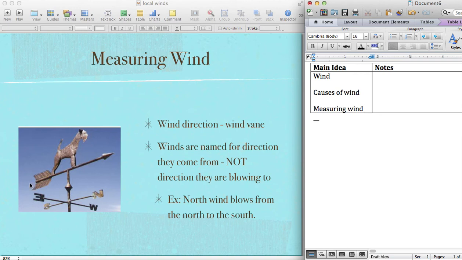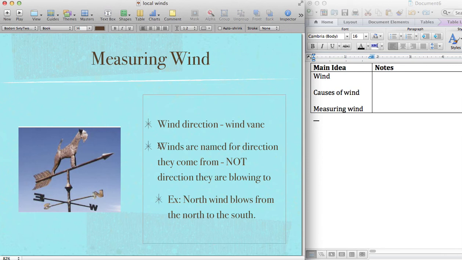The important thing is as the wind blows, it pushes this into line with the wind, and so the arrow ends up pointing how the wind is blowing. So winds, and this is important to get in your notes, winds are named for the direction they come from, not the direction they are blowing to, right?